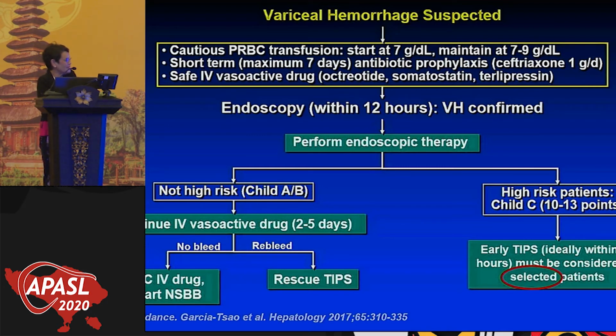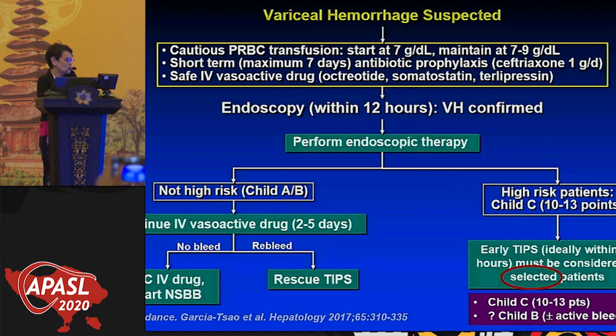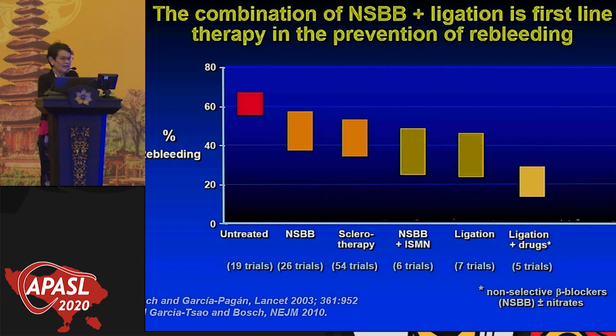I think that clearly the signal is for Child C, 10 to 13 points, and it's still questionable about Child B plus minus active bleeding, and we have to wait for meta-analysis of all the data to figure out who are the Child B patients that will actually benefit from preemptive TIPS. I think that the Child Bs without active bleeding are not candidates for preemptive TIPS. Anyhow, so this is what we have for new in terms of treatment of variceal hemorrhage.